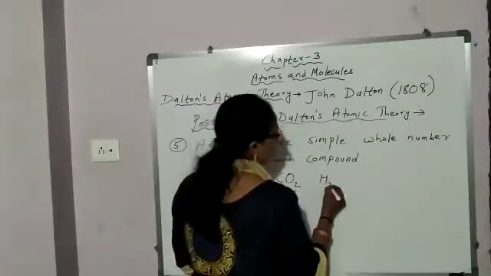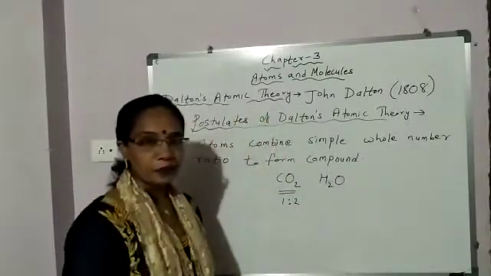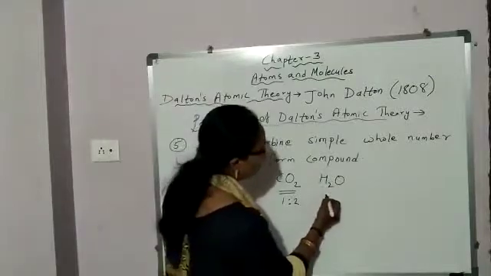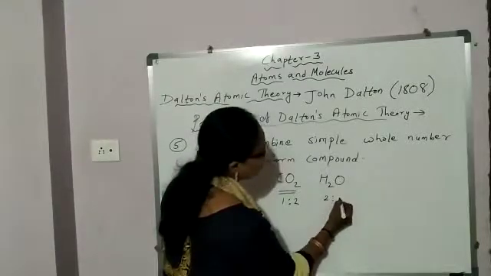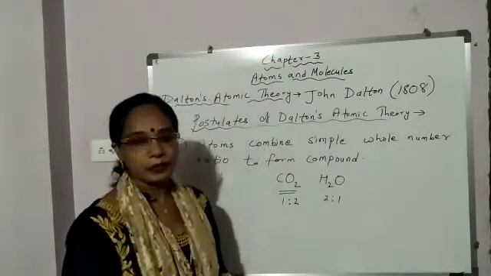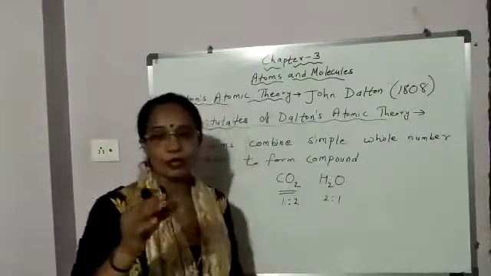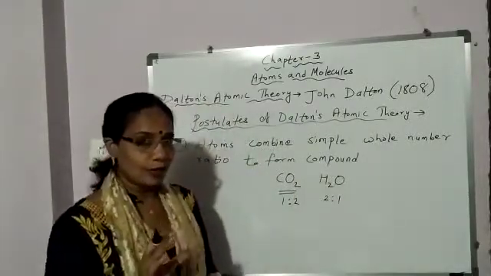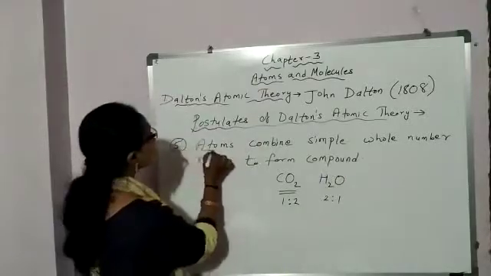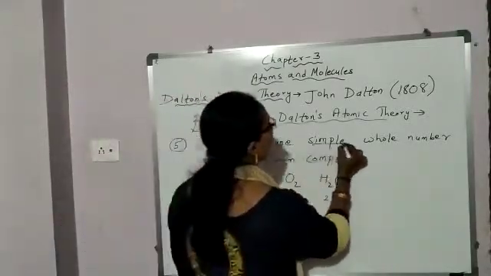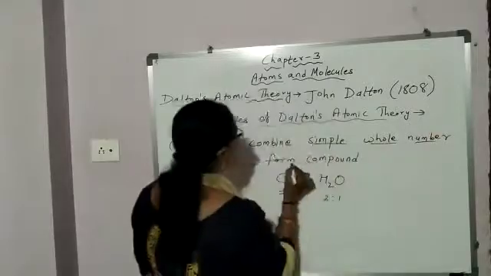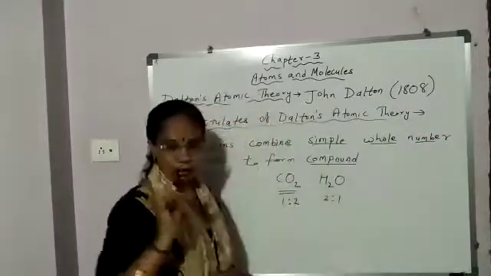H2O. Water is a compound. In this, hydrogen how many? 2. Oxygen 1. So, in which ratio hydrogen and oxygen combine to form water? 2:1. So, atoms combine in simple whole number ratio to form compound.